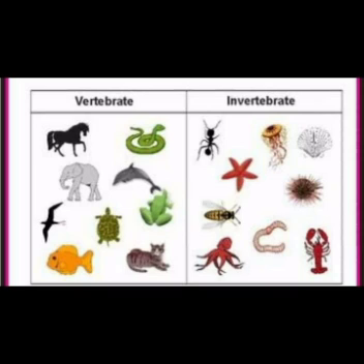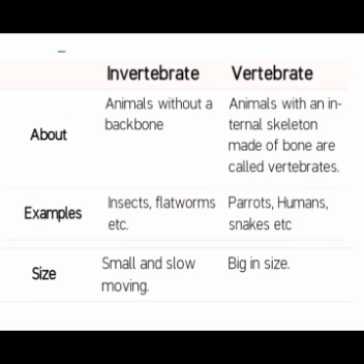You will understand very clearly with the help of this picture. Please children, observe this picture very clearly and you can understand what is vertebrate and invertebrate. Please observe carefully what is the difference between invertebrate and vertebrate.